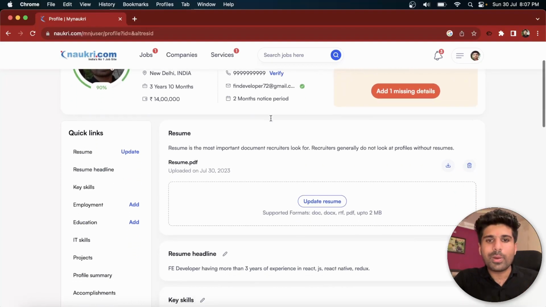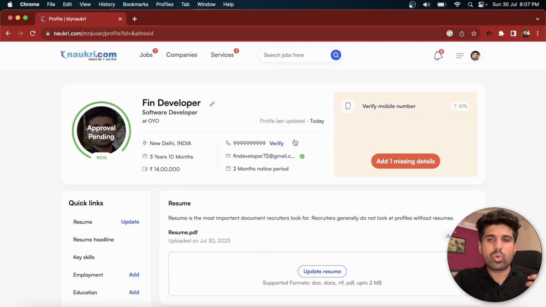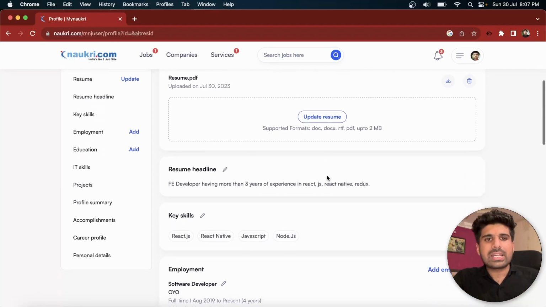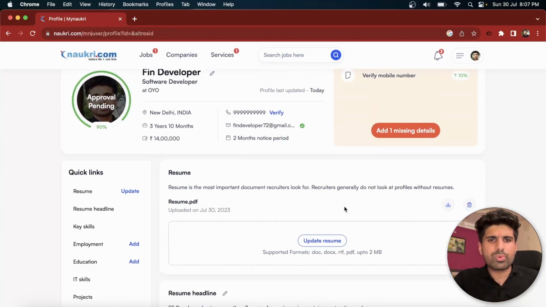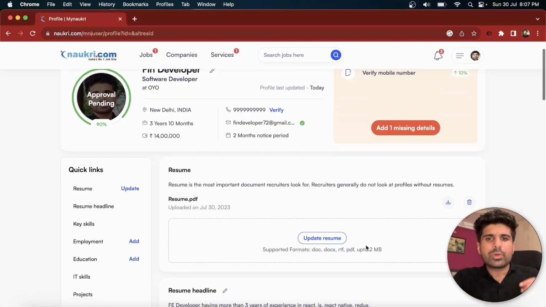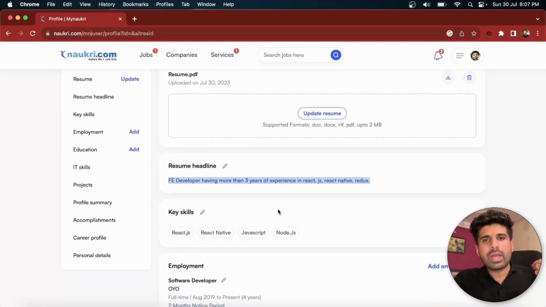So this is all about the profile setting, and once you see that this score becomes 100% after verifying your mobile phone, you would start getting attention from the recruiters, and you can always try to improve it. Just don't do it all in the first go. You can always start with a small thing. You can just add 1 or 2 lines as we did today.